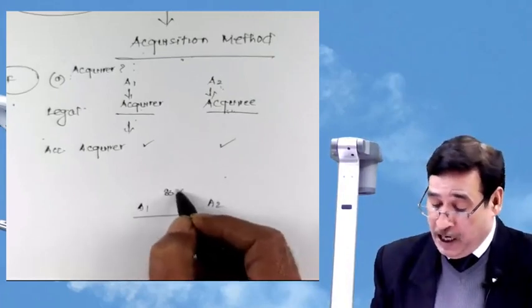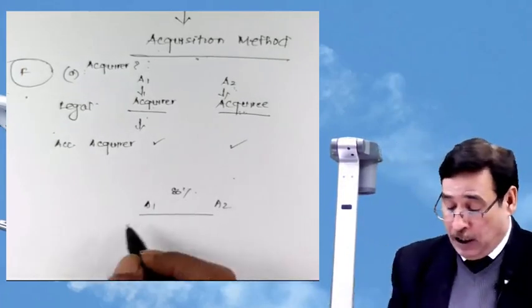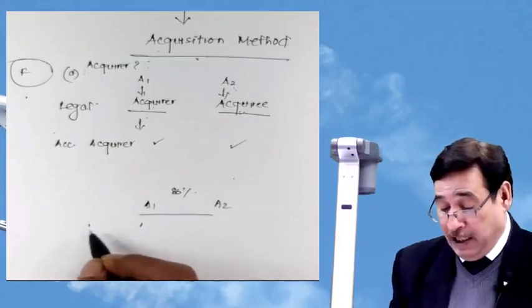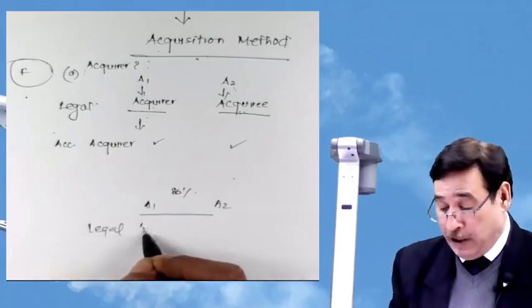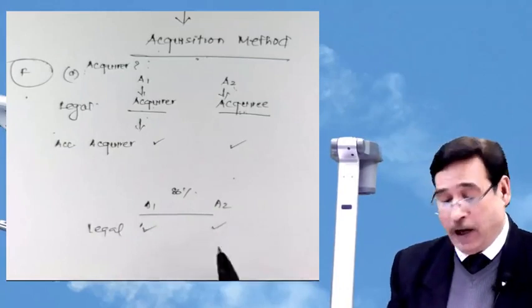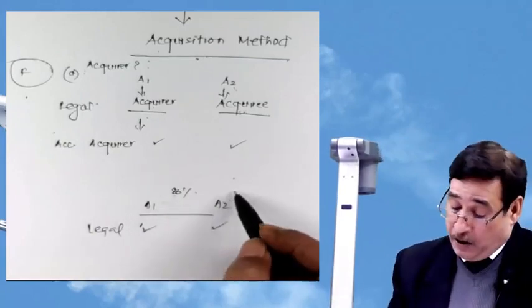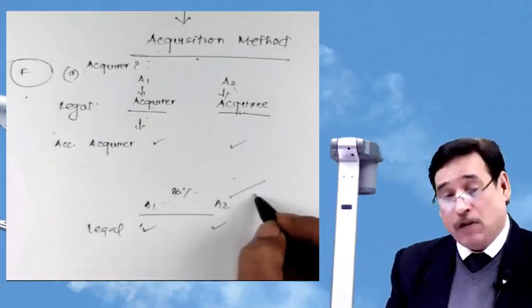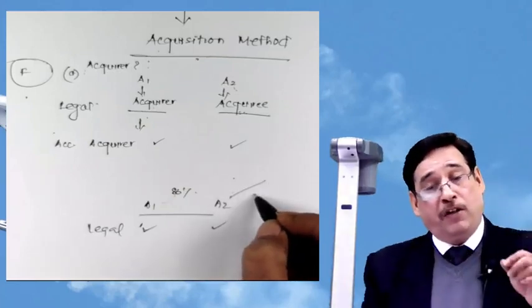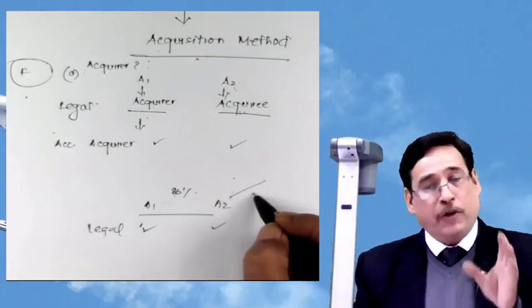Let us say A1 acquires 80% stakes. Logically, it is the legal acquirer. A1 is the legal acquirer and A2 is the legal acquiree. But let us say there is an agreement that control will remain with us. We will control all the financial and operational activities and we will represent the board.